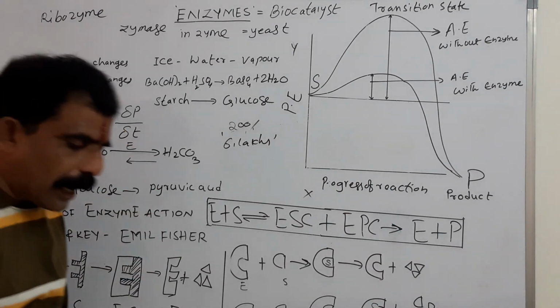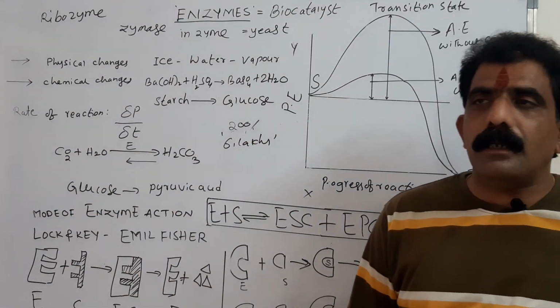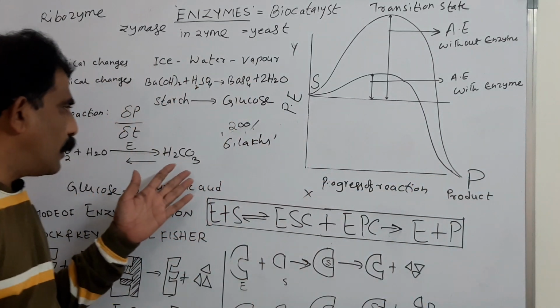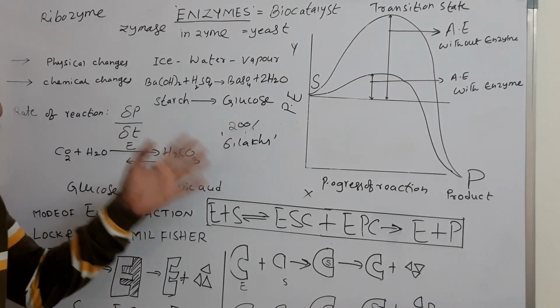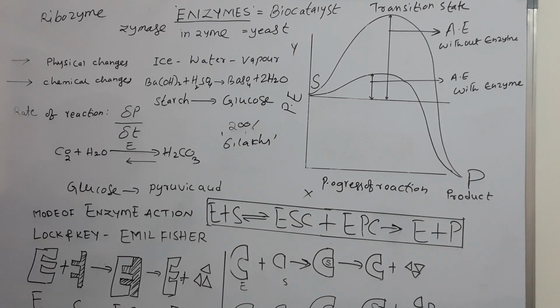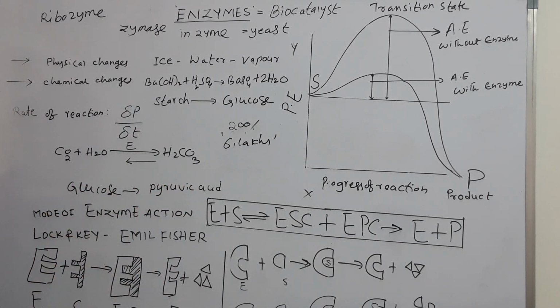Like this, catalyzed reactions are very rapid as compared to the uncatalyzed reactions. Very clearly seen here. If it is uncatalyzed, only 200 molecules are formed per hour, whereas if it is catalyzed, 6 lakhs molecules are formed per second. So like that, catalyzed reactions are more rapid as compared to the uncatalyzed reactions.